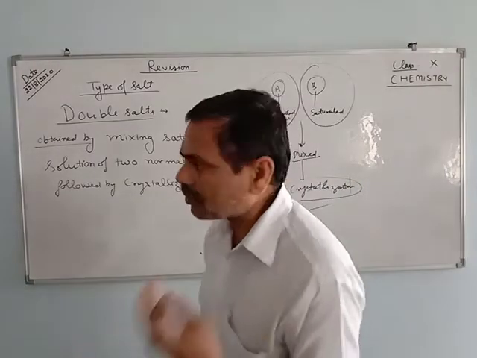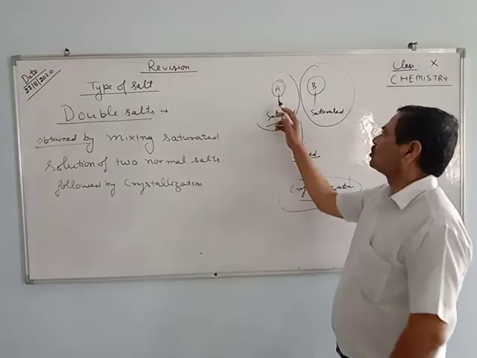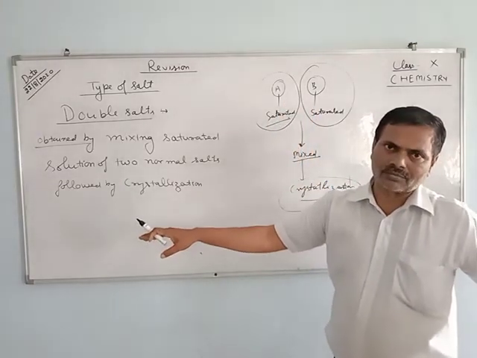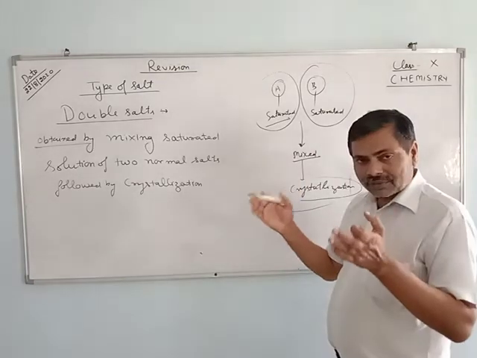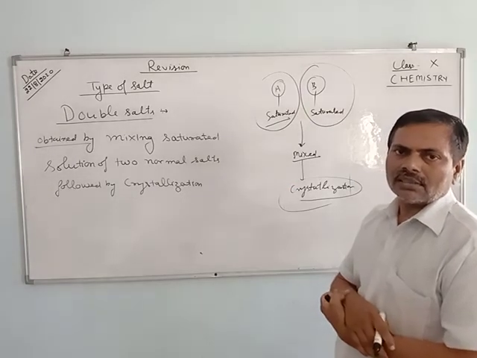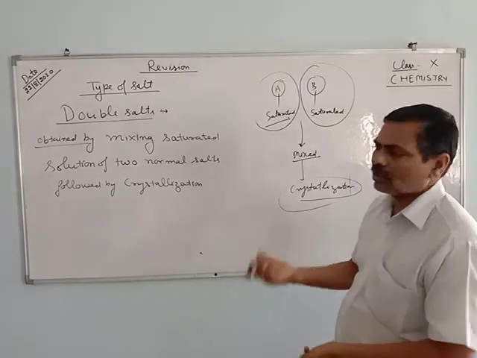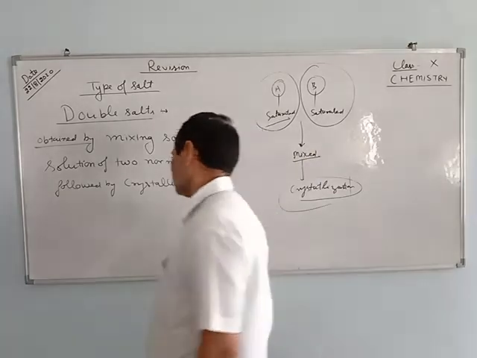We get double salt. You have to take two normal salts and make their saturated solutions separately. After that both saturated solutions are mixed together, and then you crystallize the solution. Then you get double salt.